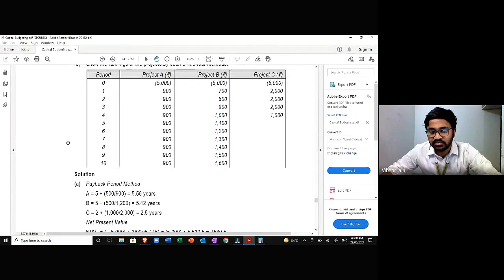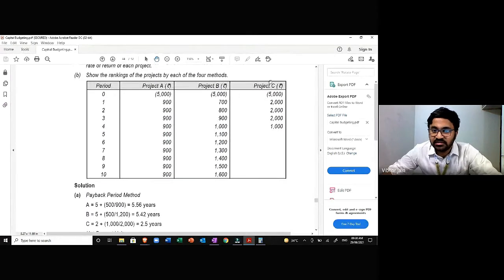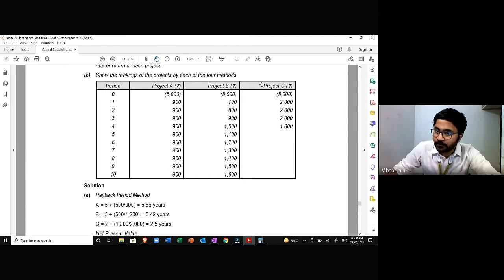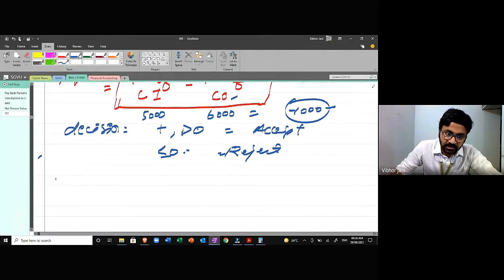Okay, so I'll not solve this question in detail. We'll just take this project C. I'm just going to pick this information and use it to calculate the net present value and explain the method to you. The purpose is not to solve the question but to explain all the methods. So I'm taking project C, illustration number 16. I'm talking about only project C.